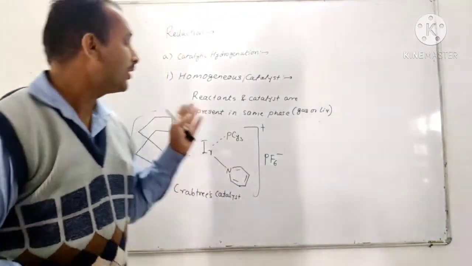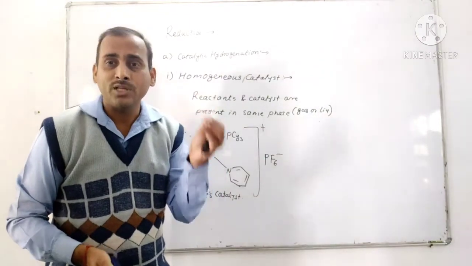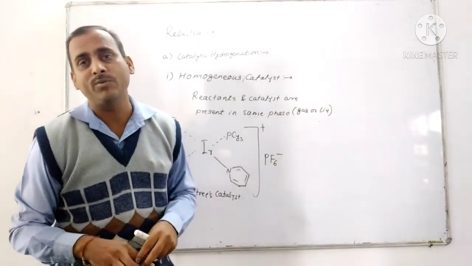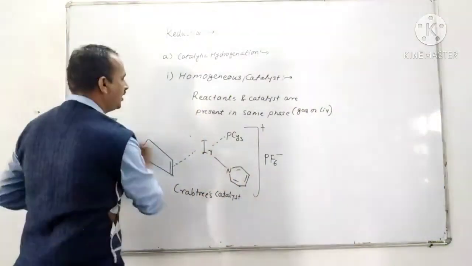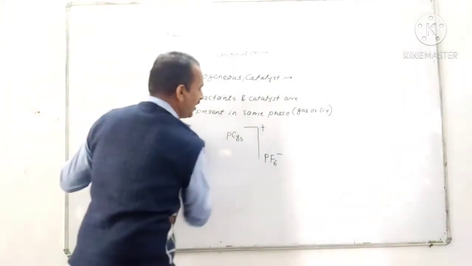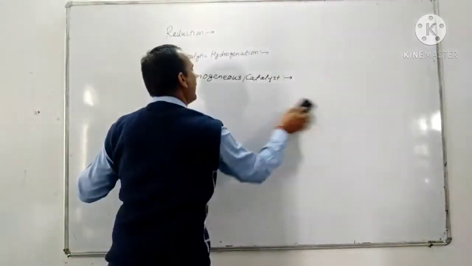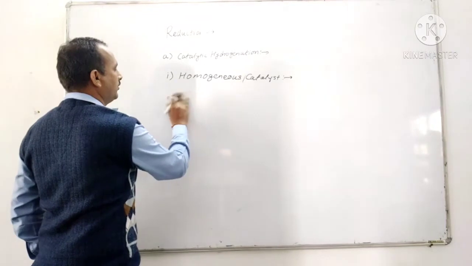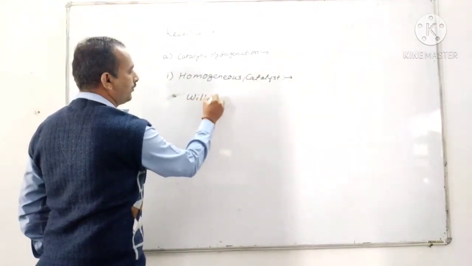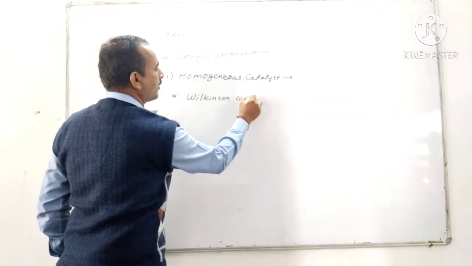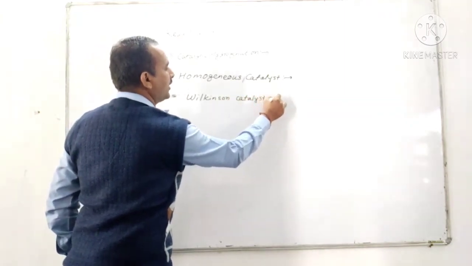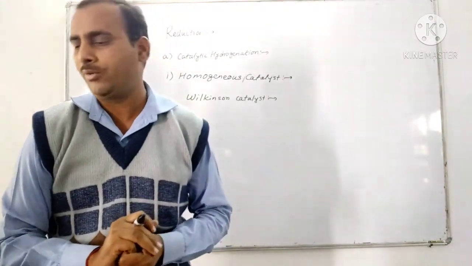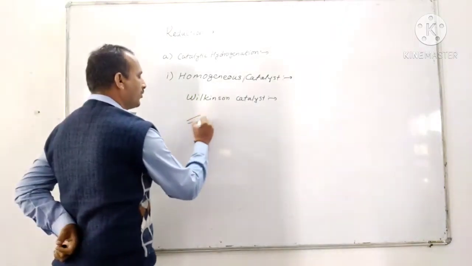Now let's see the reactions by using the Wilkinson catalyst. Now Wilkinson catalyst or the homogeneous catalysts are mostly used for the hydrogenation of unhindered carbon-carbon double bond. So hydrogenation of unhindered carbon-carbon double bond is easily carried out by using the homogeneous catalyst. Now this is used for the hydrogenation of unhindered carbon-carbon double bond. So let's see the example.